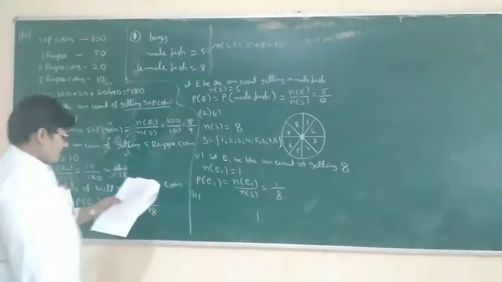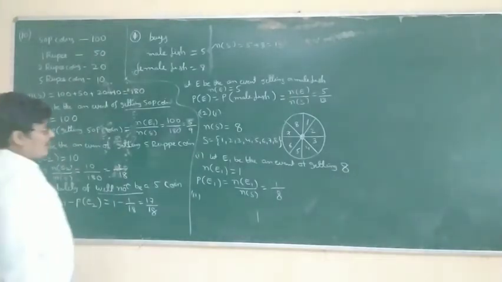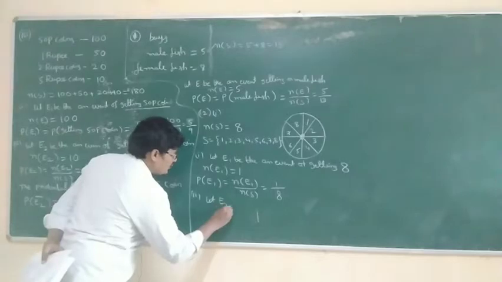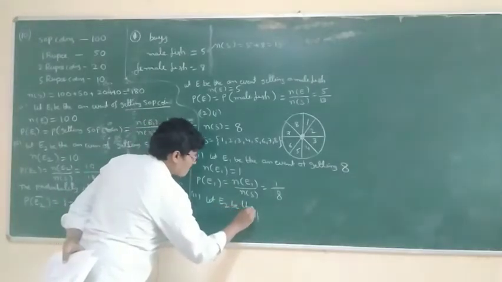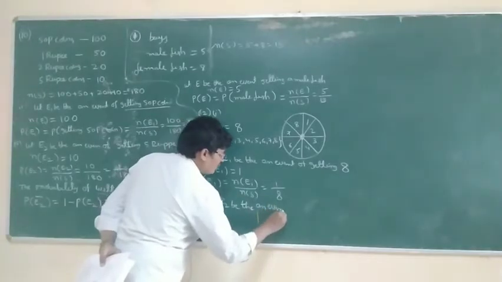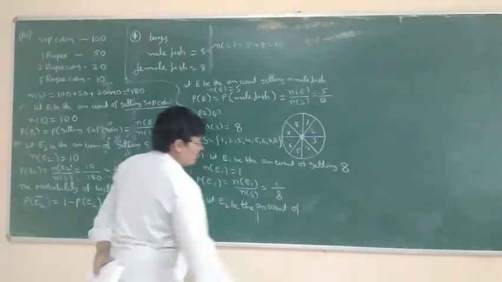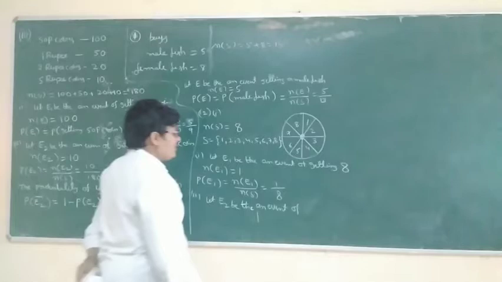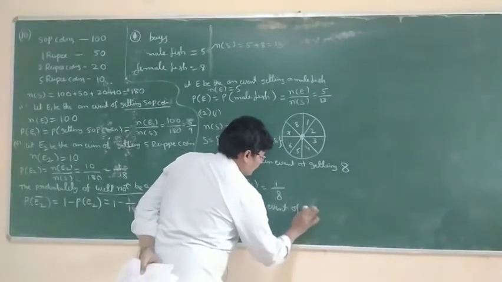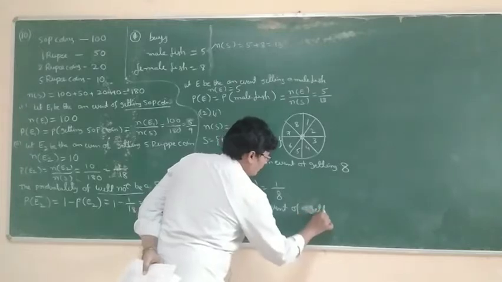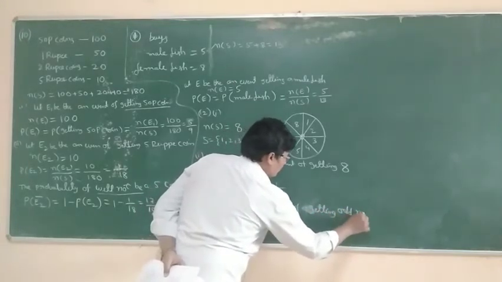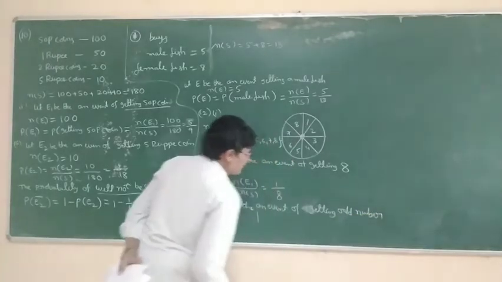Second point is an odd number. Let E2 be the event of getting an odd number.